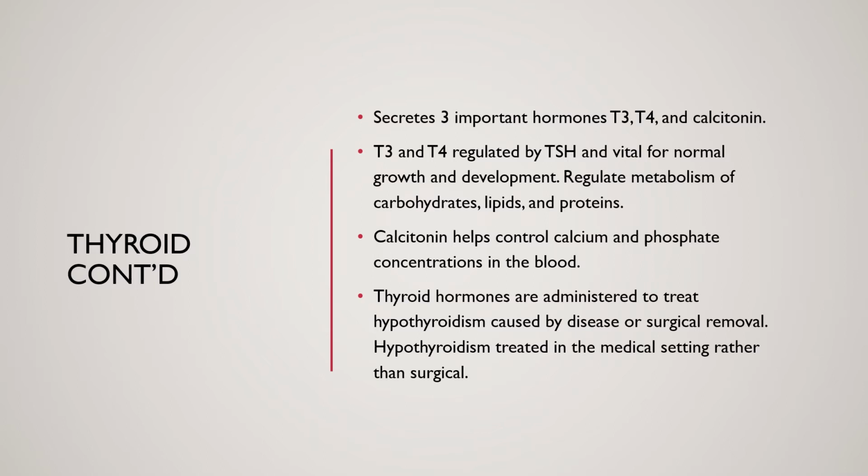All right, so the thyroid gland secretes 3 important hormones. That's T3, T4, and calcitonin. T3 and T4 are regulated by the thyroid stimulating hormone, and they're vital for normal growth and development. They regulate the metabolism of our carbohydrates, lipids, and proteins. Calcitonin helps control the calcium and phosphate concentrations in our blood.